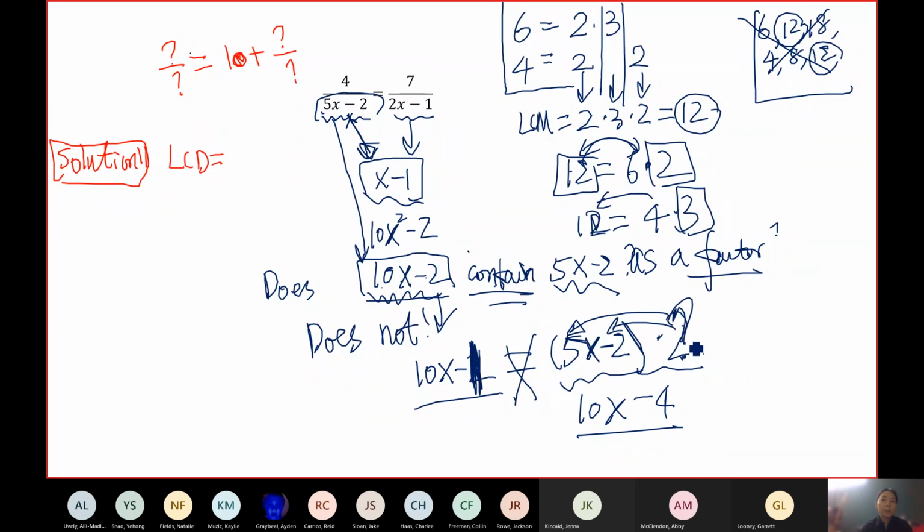Because if you put 2 here, in order to match 10x, you have to put 2 here. If you put a 2 here, you're going to get a minus 4. There's no way you're going to get a minus 1, right? So if you can't find it, you cannot say 10x minus 1 contains that either.